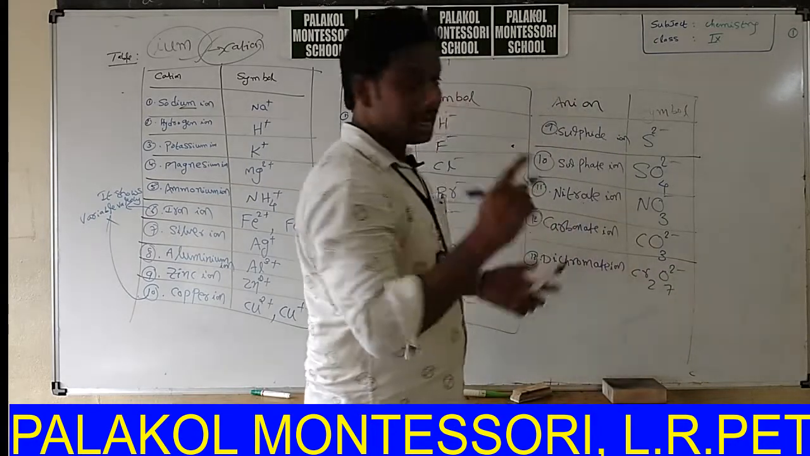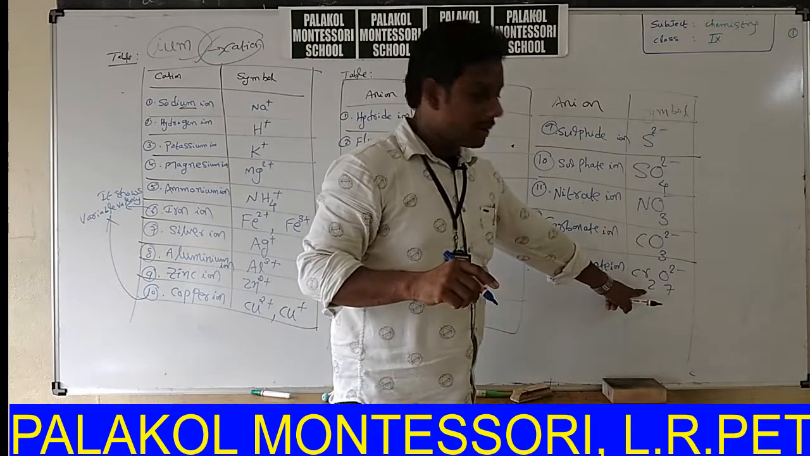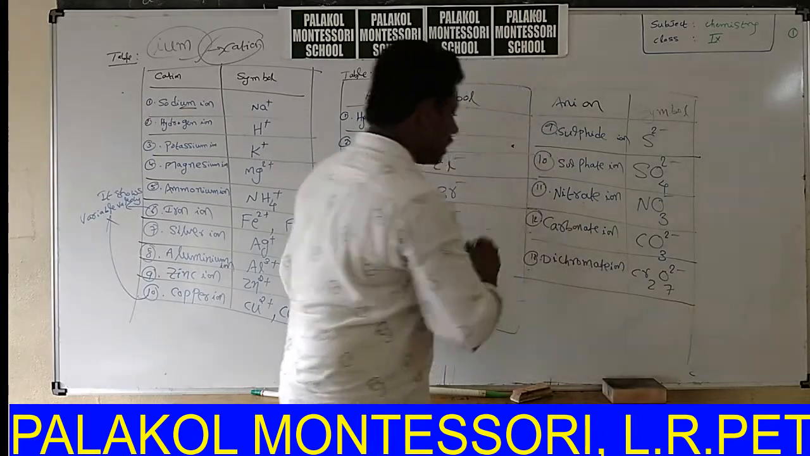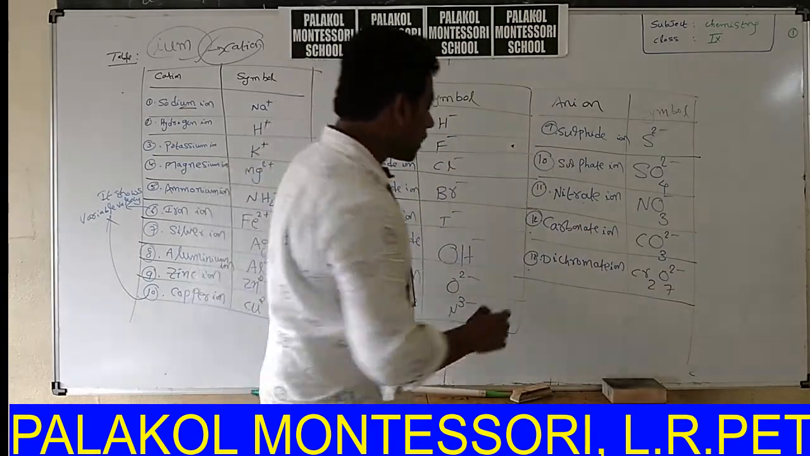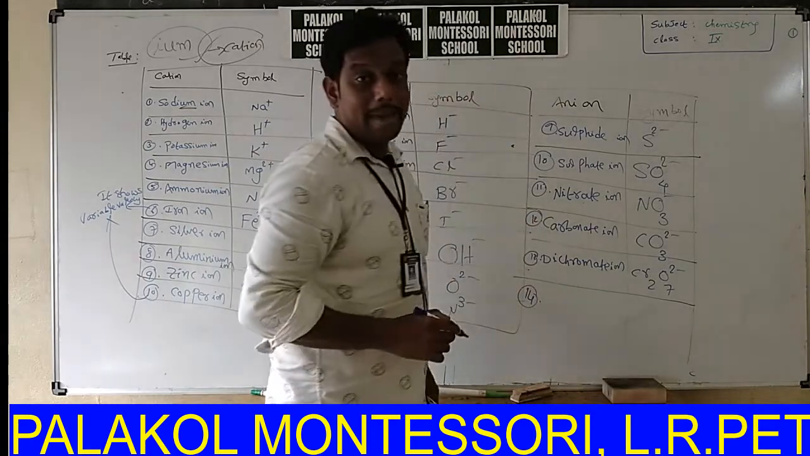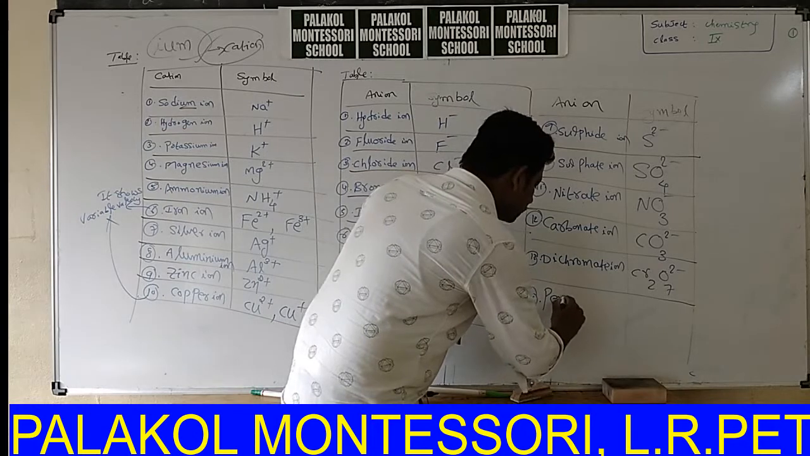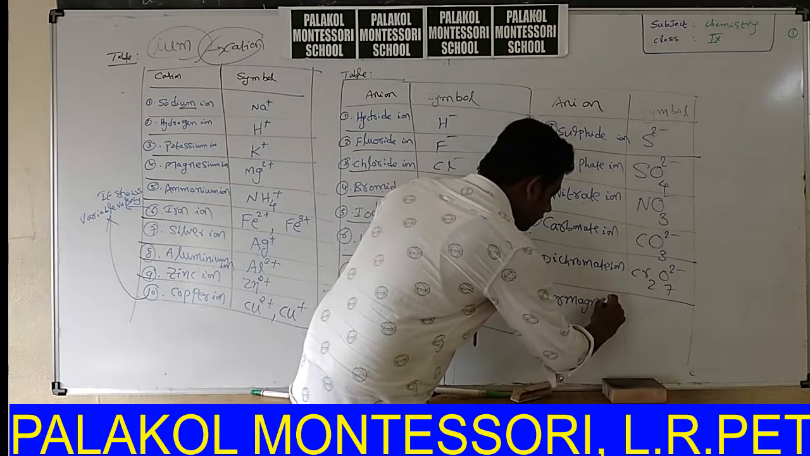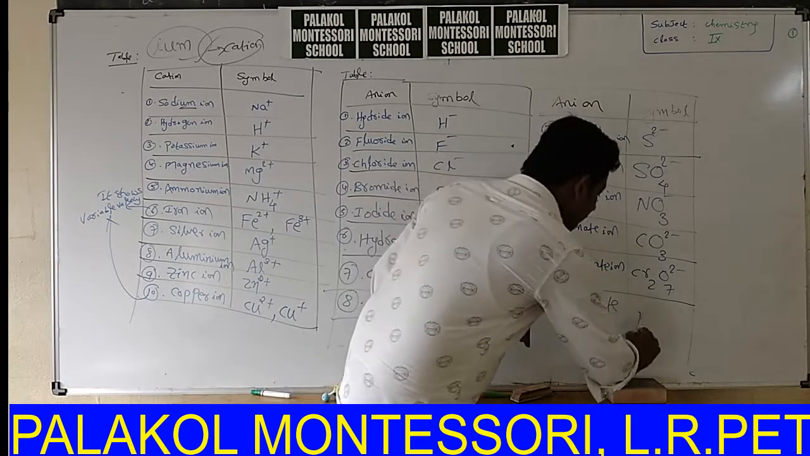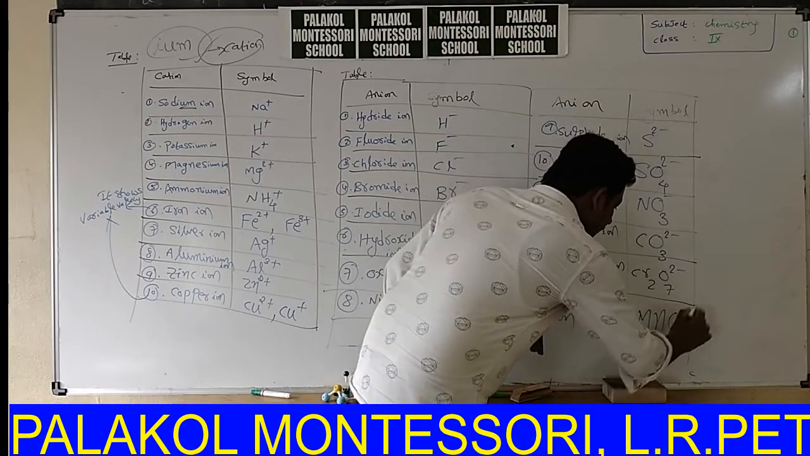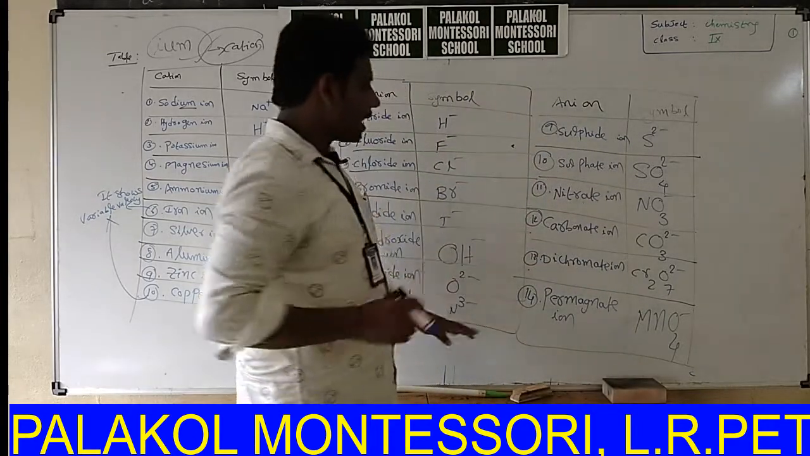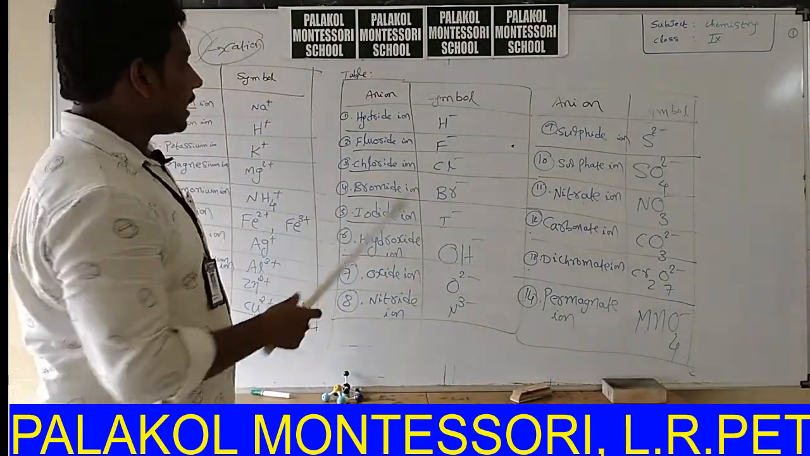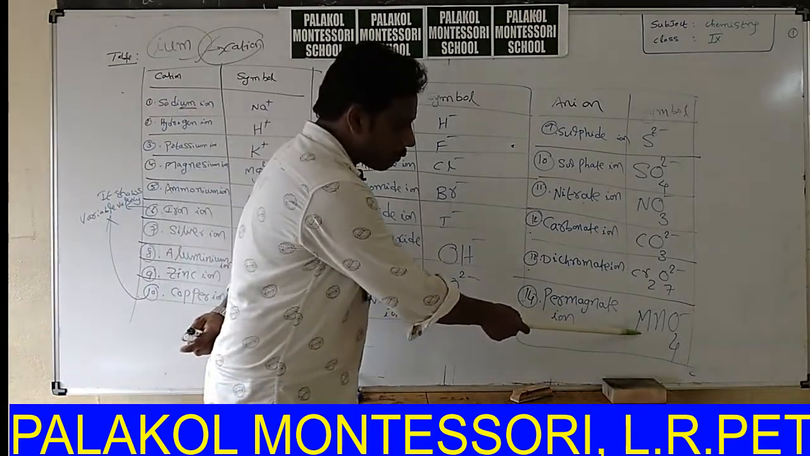Cr2O7 2 minus. Cr subscript 2, O subscript 7, with a 2 minus charge. Next, dichromate ion, Cr2O7 2 minus ion. Last one, permanganate ion, MnO4 minus. Permanganate ion, MnO4 minus.